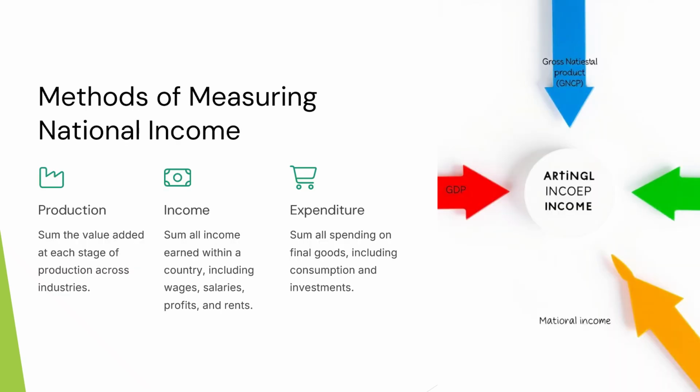Methods of measuring national income. There are three methods of measuring national income: product method, income method, expenditure method. Product method: the value added at each stage of production across industries. Income method: all income earned within a country including wages, salaries, profits and rent. Expenditure method: all spending on final goods including consumption and investment.